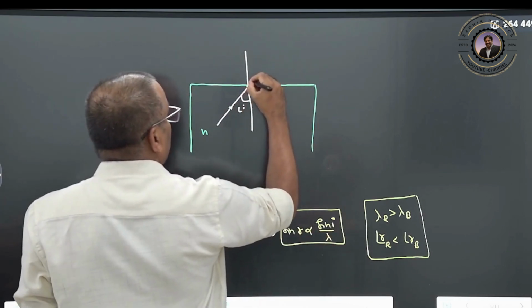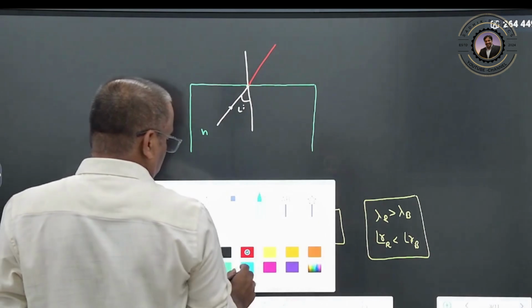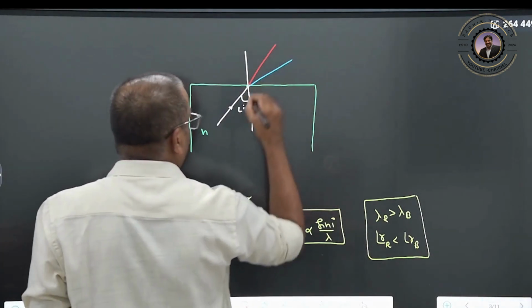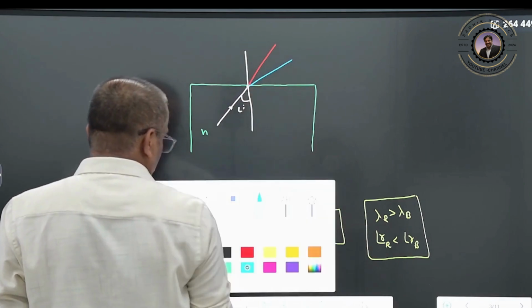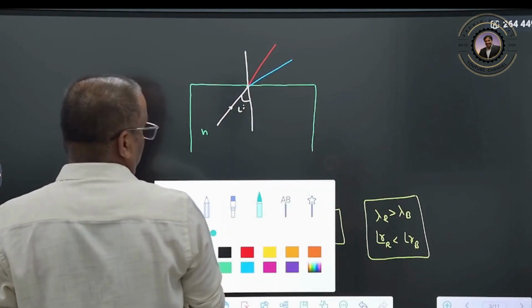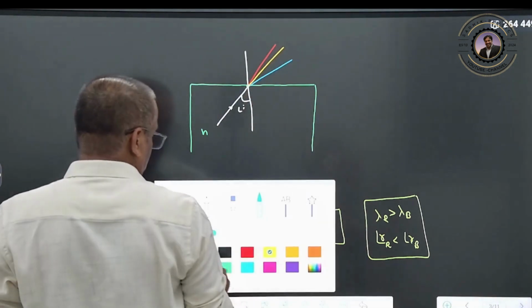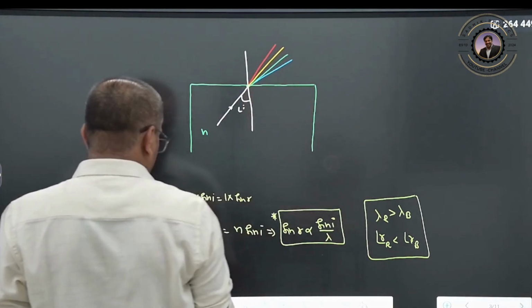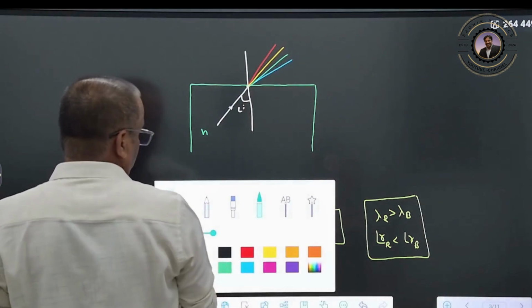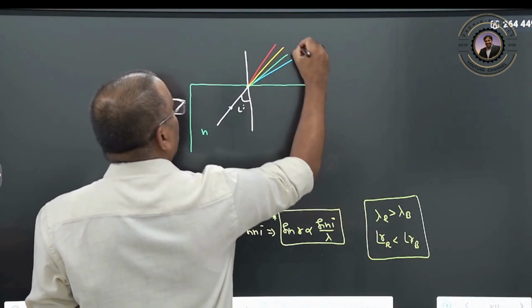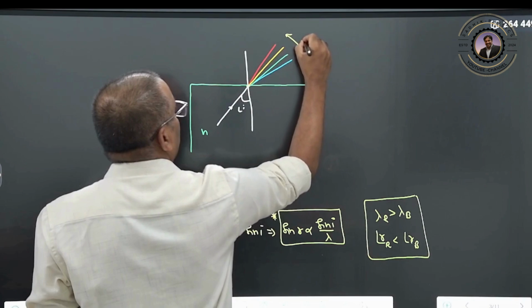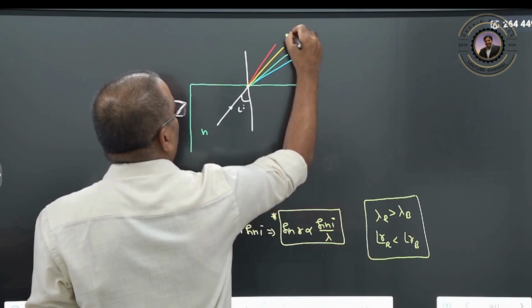Therefore here there will be a red color and here a blue color, and in between you can see different colors: violet, indigo, blue, green, yellow, orange and red.